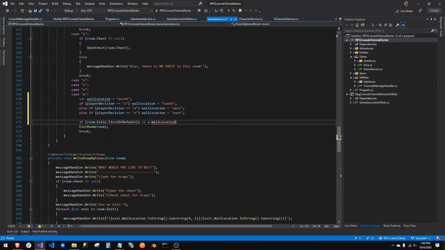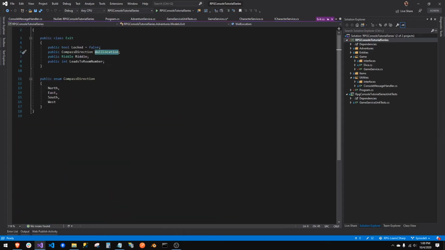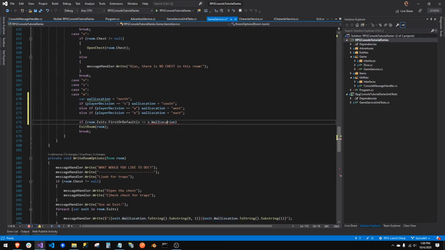And so remember, there's a wall location. Let's go to it, I'll show you. This is basically saying, what wall location exit are you? So this is a collection of compass directions. As we're going through the exits, ToString and ToLower. ToString is a method, and ToLower is to make sure we're comparing accurately, equals wall location.